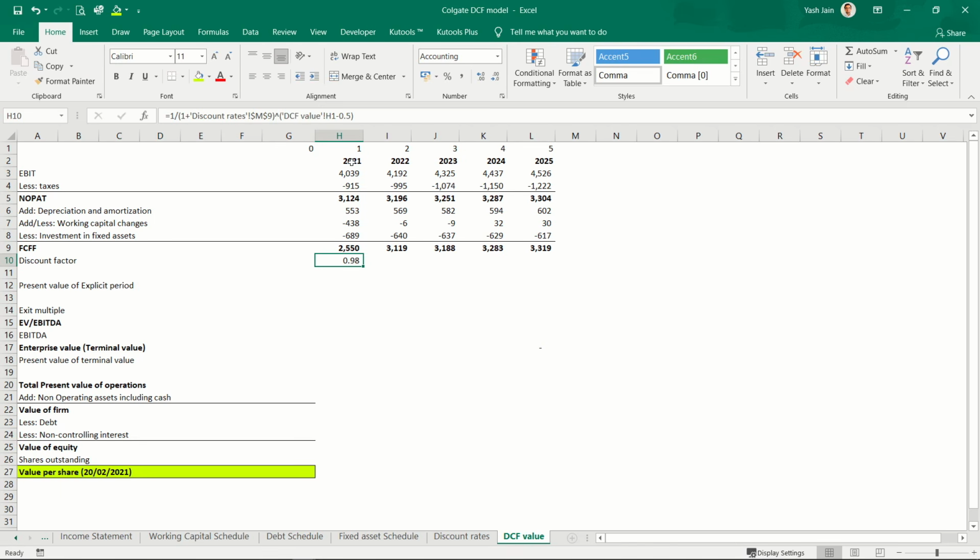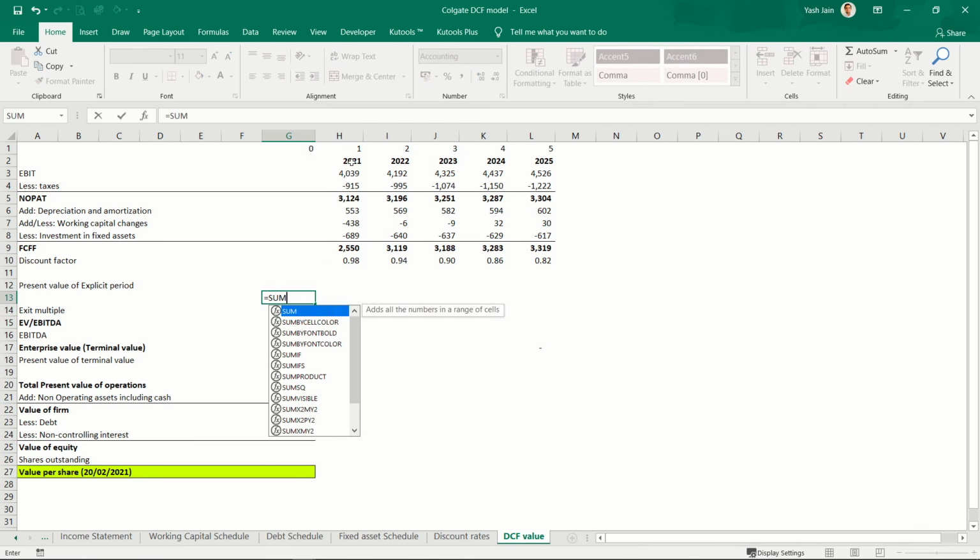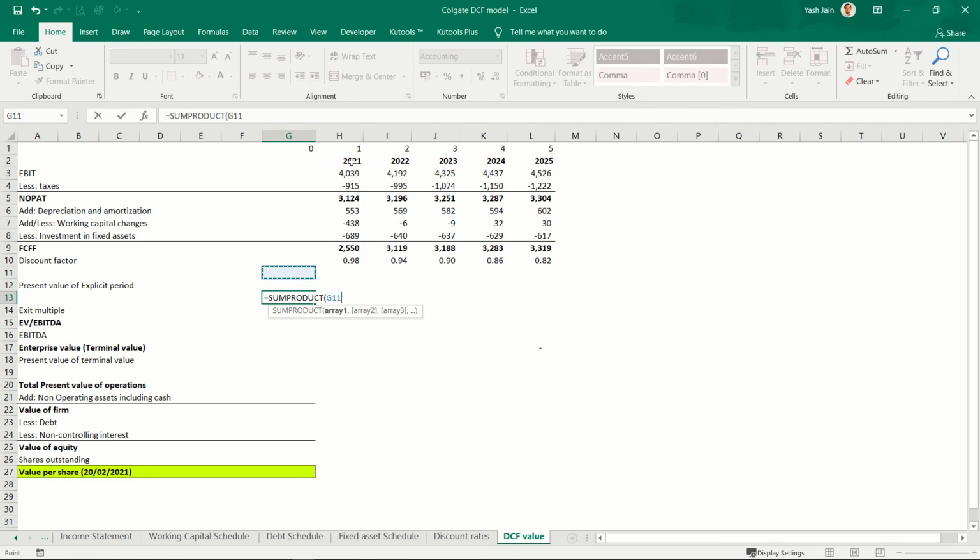So I can simply copy and paste this formula. These are my discount factors. So present value of these cash flows will be equal to sum product of this array and this array. So this is present value of explicit period.